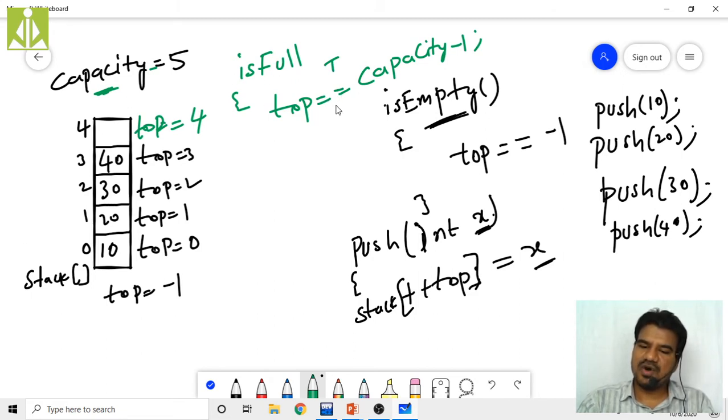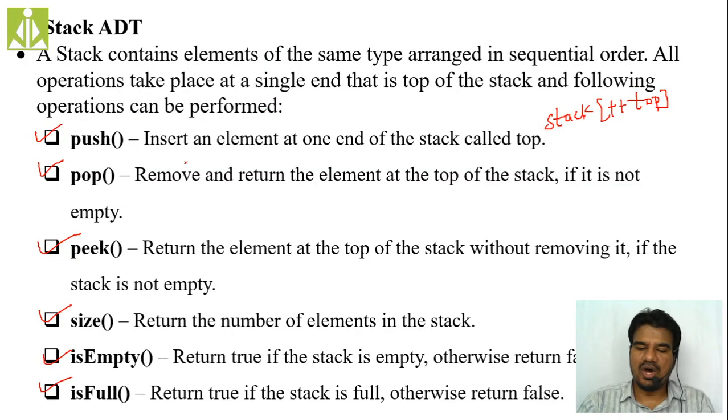When will this condition become false? If your top is other than capacity minus 1. Then this condition will become false, and that will be treated as the stack is not full case. So in this way, we check whether the stack is full or not.